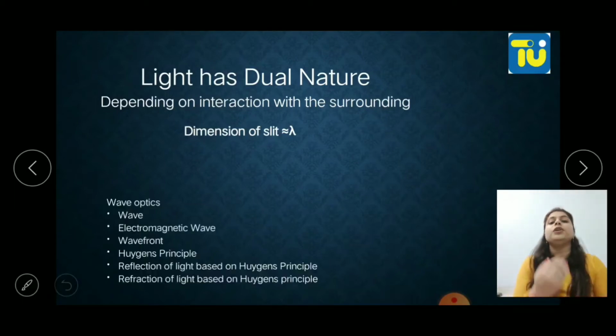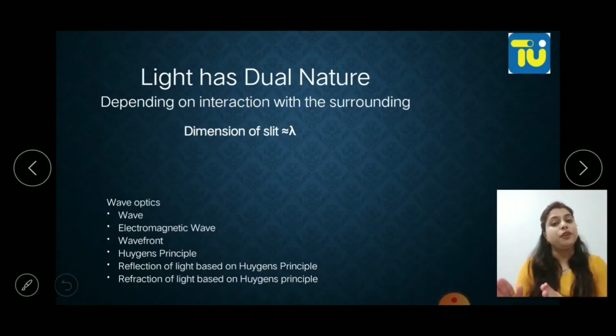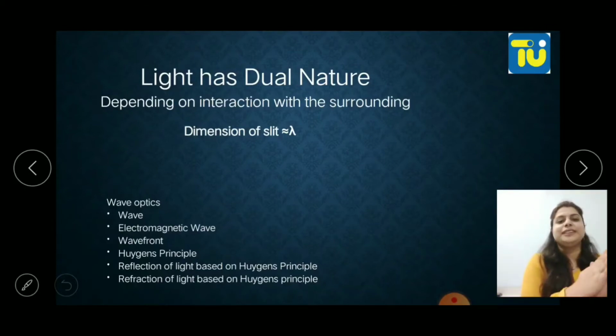So during this course, in ray optics, we will consider the particle nature of light. But here in wave optics, we'll consider the wave nature of light. So what is a wave? What is an electromagnetic wave? What is a wavefront? What is Huygens principle? All of this we're going to study today. Okay, so let's start.